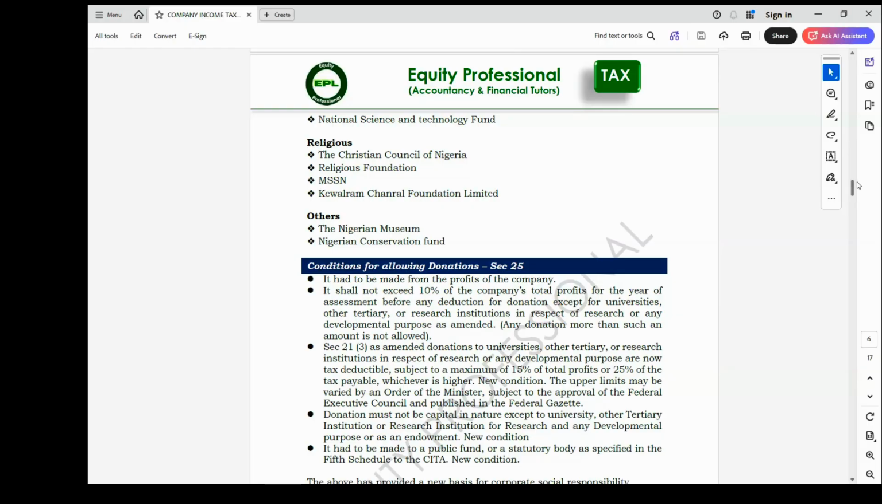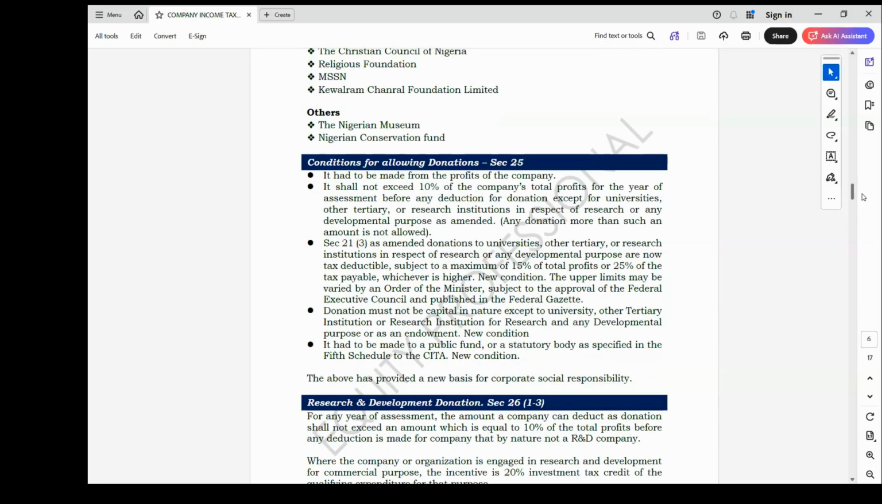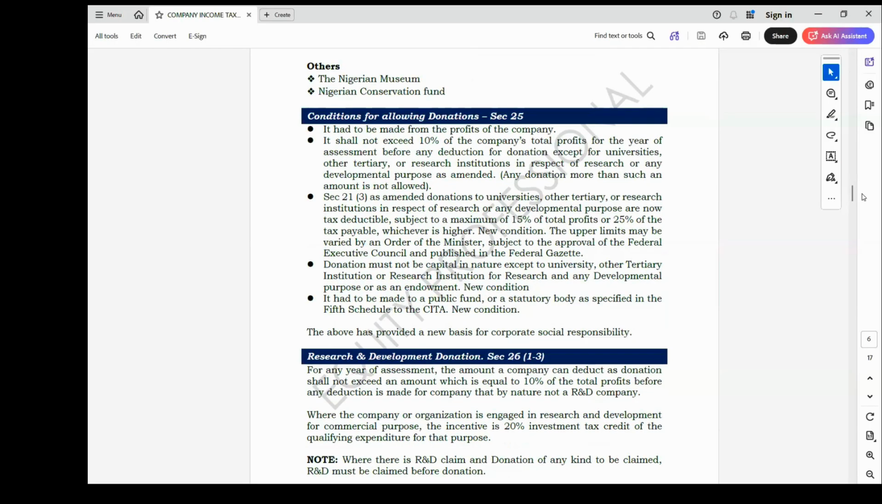Then also another condition for the donation is that the donation must not exceed 10% of assessable profit after charging all allowable donations. This 10% of assessable profit is related to the pandemic or government established fund. For the pandemic or government established fund, it must not exceed 10% of the assessable profit for the donation to be allowable, in the case of a government established fund or the COVID-19 pandemic.